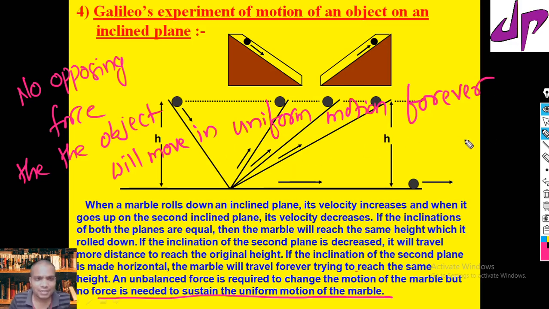So that we will take as the first law of motion. In the next class we will study Newton's laws, and this we will take as the first law.